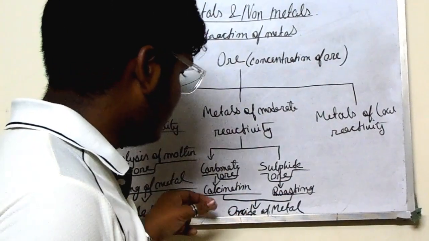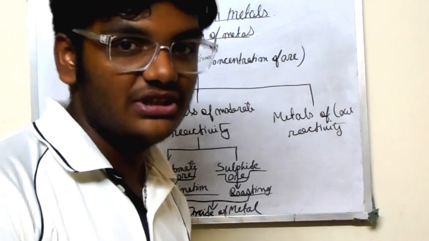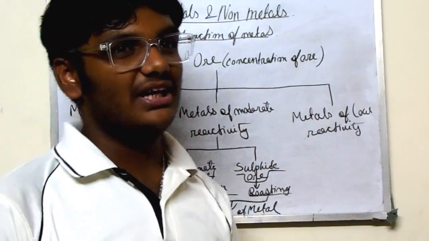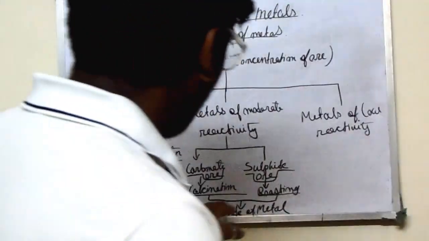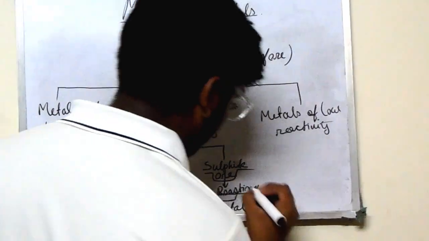After these two processes, calcination and roasting, we get the metal in the form of metal oxide, such as calcium oxide. Then comes purification of metal.